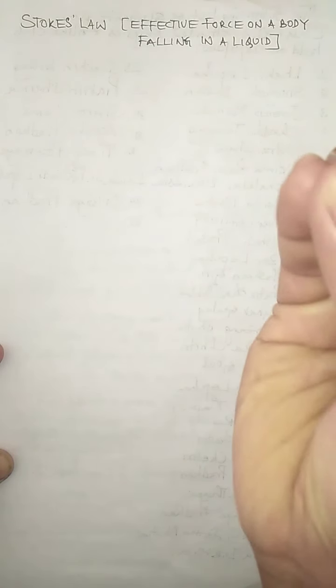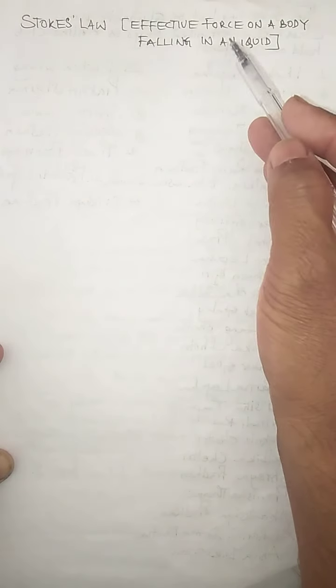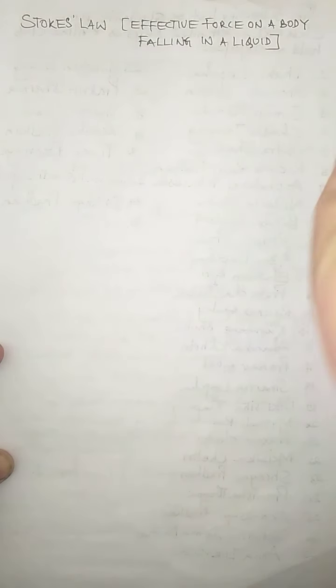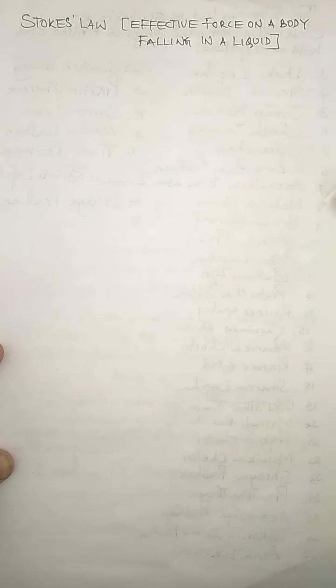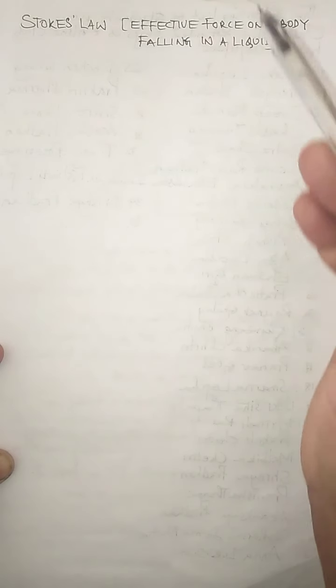We take a body as a spherical body which falls in a liquid. So when a spherical body falls in a liquid, there is some force exerted by the liquid with which the body is in contact, and that is measured by the law known as Stokes' law. From Stokes' law, we even measure the velocity of the body when it falls in a liquid, and this velocity is also called terminal velocity. But before we come to the expression of terminal velocity, we first try to understand the statement of Stokes' law.